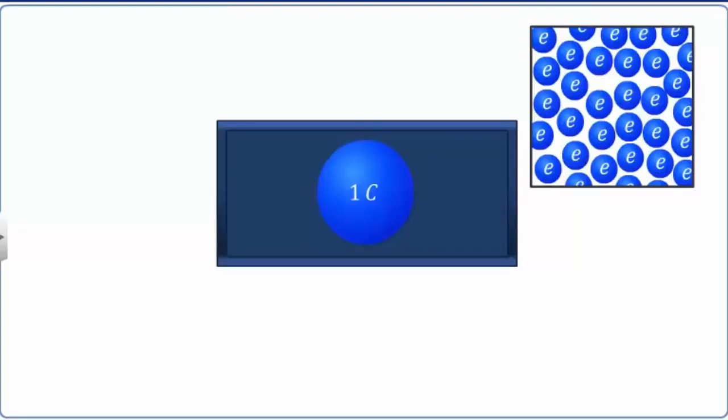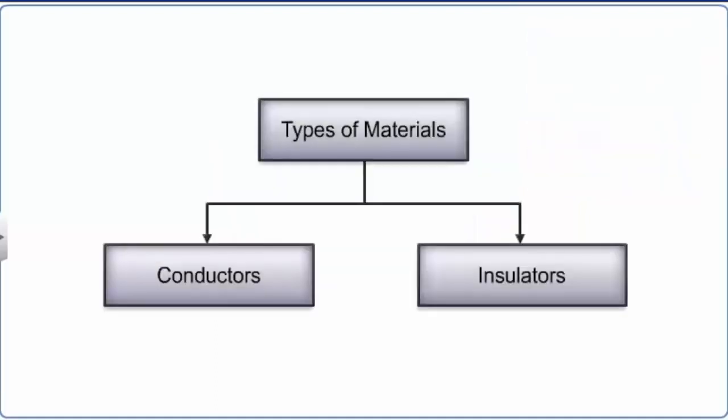Quantization of charge is significant only in the microscopic sense, when the charge possessed is due to a few hundred times the basic unit of charge e, or even less than that. Let us now learn about conductors and insulators.